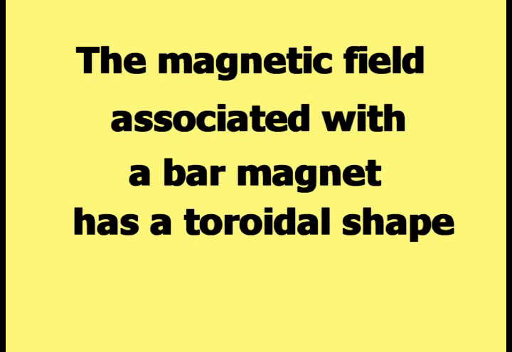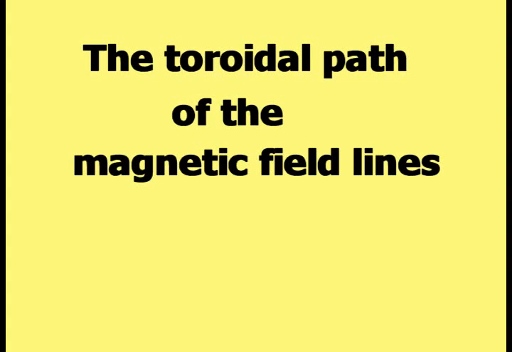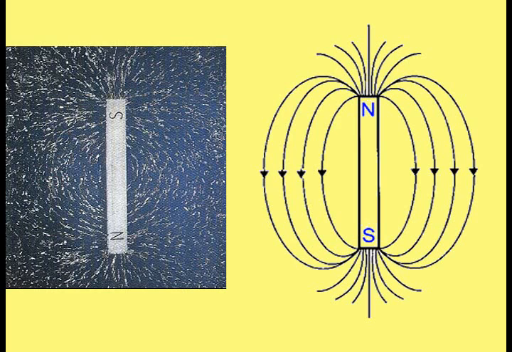The magnetic field associated with a bar magnet has a toroidal shape, as demonstrated in this picture of iron filings following the toroidal magnetic field around a bar magnet. The toroidal path of the magnetic field lines are easier to see in this drawing of the magnetic field surrounding a bar magnet.